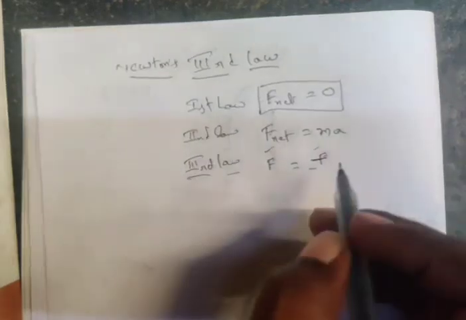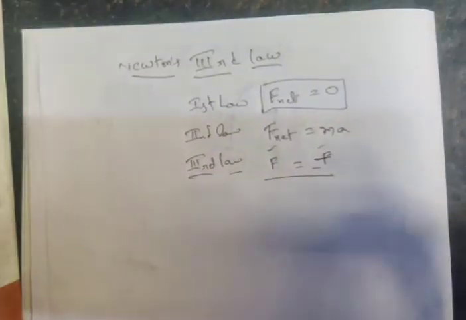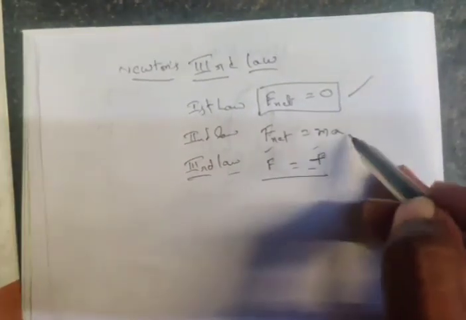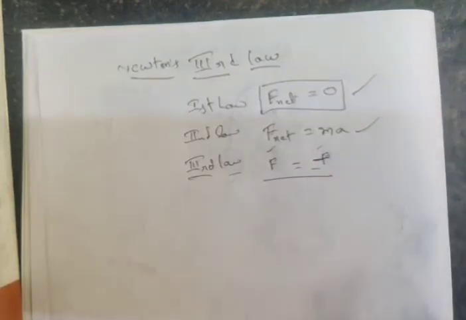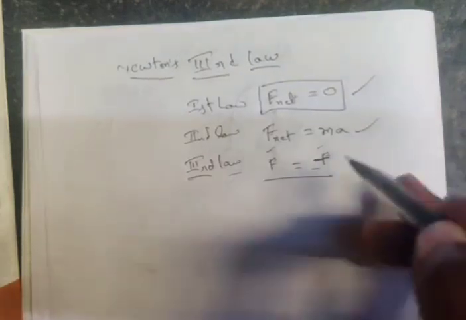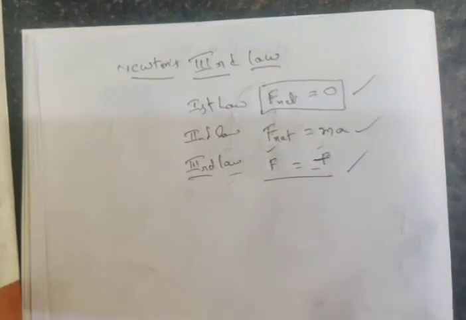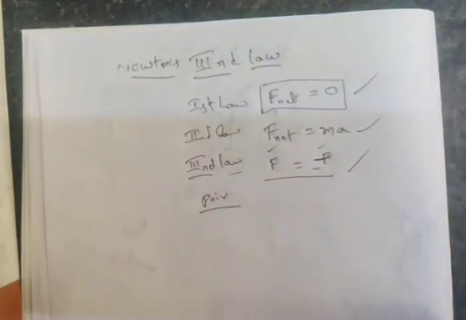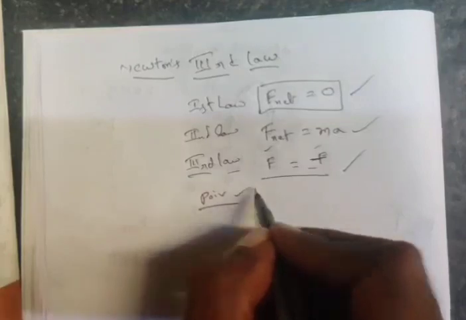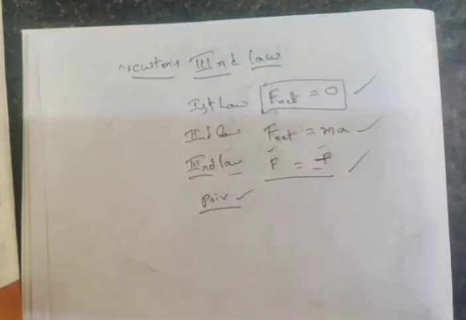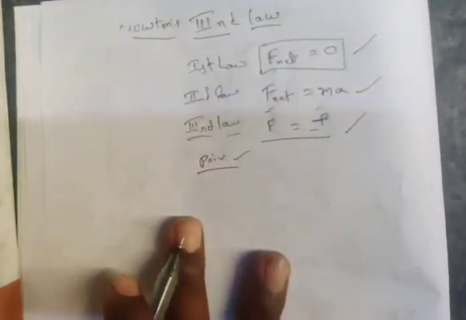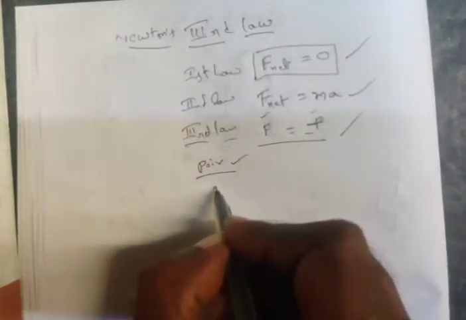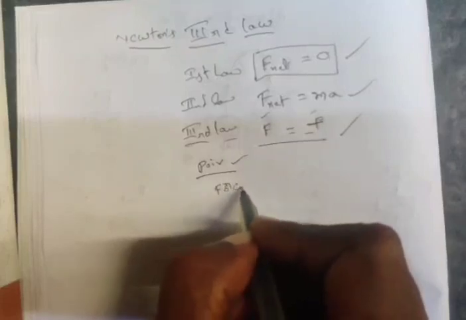What is the significance of the third law? First law says net force is 0. Second law says net force equals ma. And the third law is saying nothing but forces act as a pair. They don't act singly. That is the first thing. The second thing the third law says is that forces act as a pair.